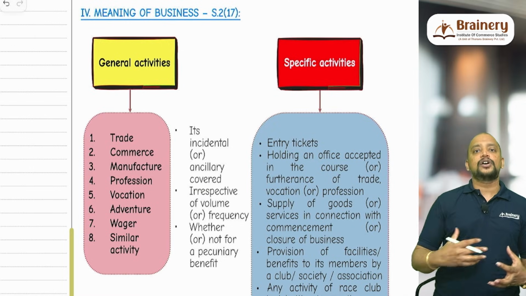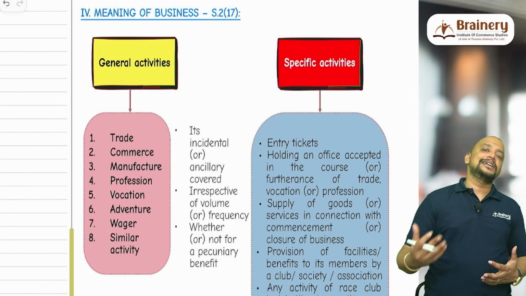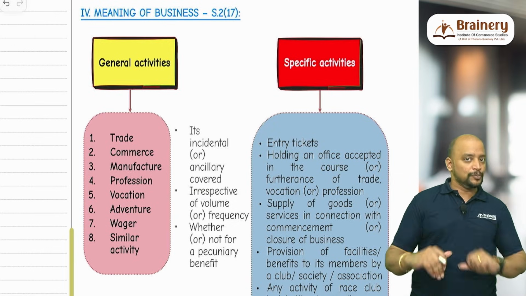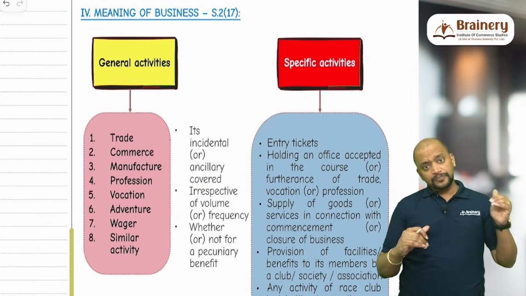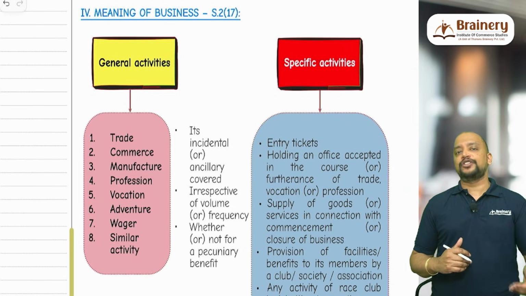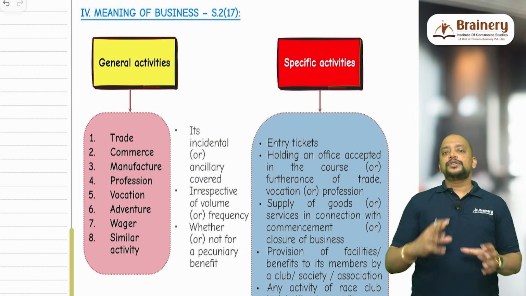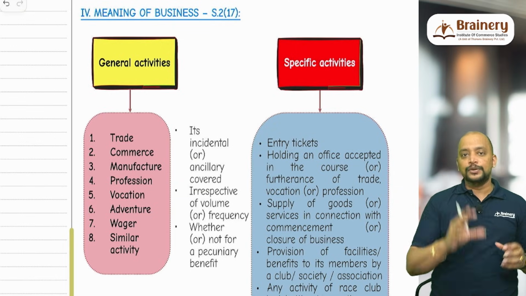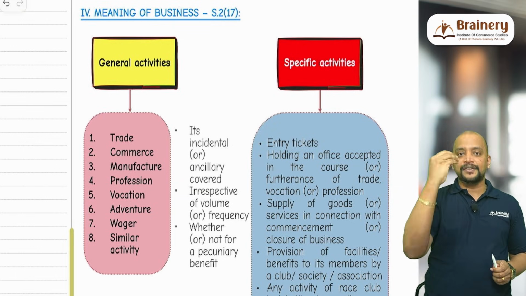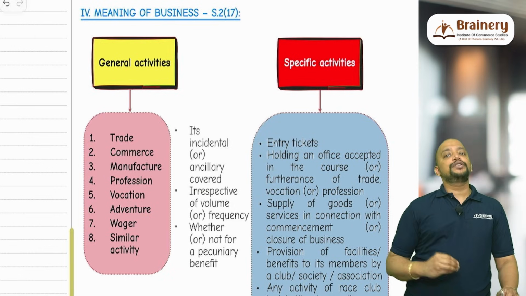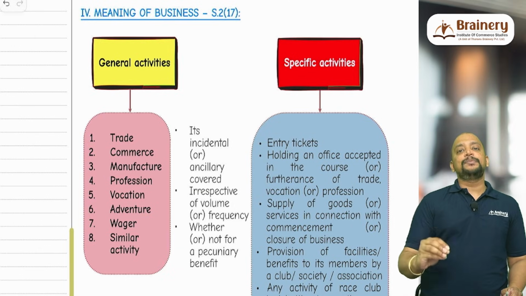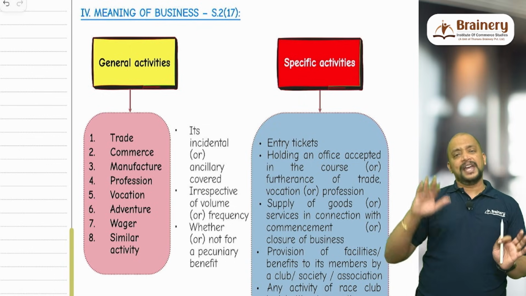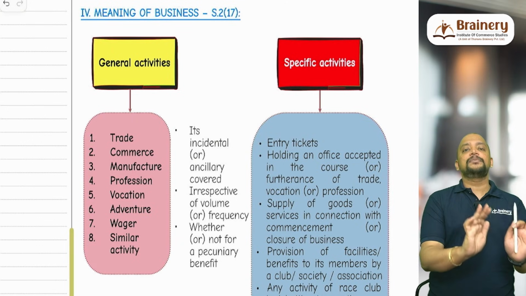Usually charitable trusts or temples, if you see, they will be selling certain calendars, diaries, prasadam, etc., but not with the profit motive. Even then it will come under business, whether or not for a profit motive. For example, Tirumala temple. The laddu is always in the news for very bad reasons. This laddu which is being sold by Tirumala Tirupati Devasthanam temple, will it be for a profit motive or non-profit motive? Non-profit motive, but it will be treated as trade, even though it is for non-profit motive, and it will fall under business. But we have an exemption, that's a different story, but it will come under business.